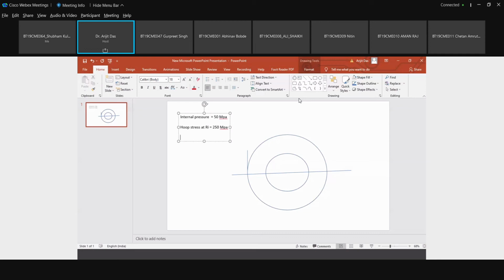To find the hoop stress at R naught. Very easy, you just do it. Find the hoop stress at R naught. You just tell me the answer. Very easy.